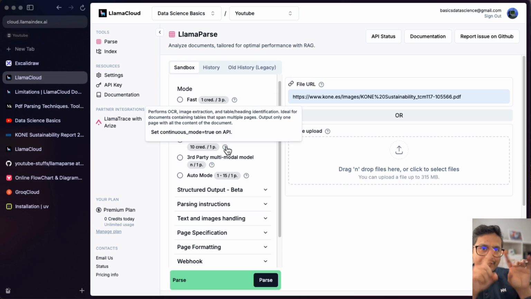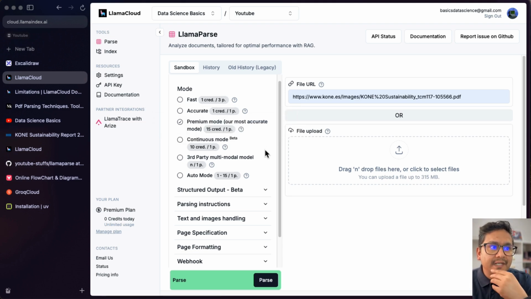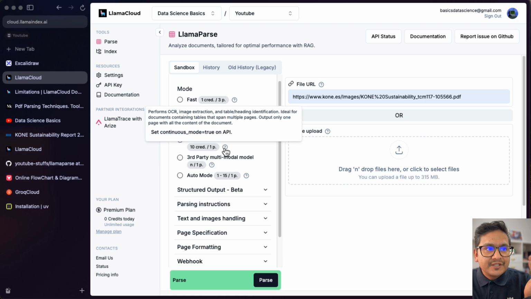Because in some cases, if you have just one page extracted and you parse that, then the table is not continued there. But with this mode, it will extract the second table also on top of the first one, so you get a better answer, right? So it says here continuous mode outputs only one page with all the content of the document, right? If you want to use this, you can use this one also.